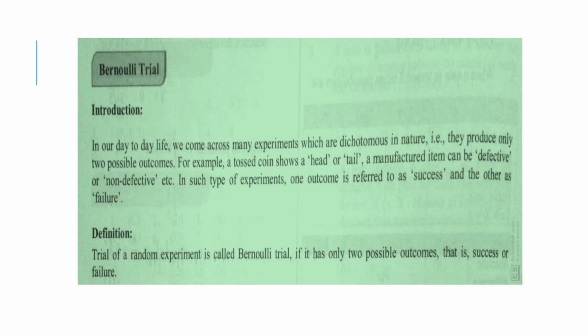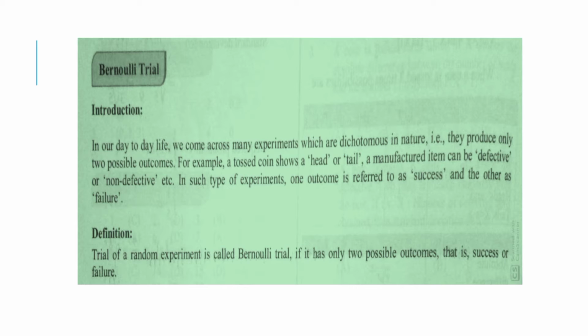Bernoulli trial introduction. In our day to day life, we come across many experiments which are dichotomous in nature. That is, they produce only two possible outcomes. For example, a tossed coin shows a head or tail. A manufactured item can be defective or non-defective, etc. In such type of experiment, one outcome is referred to as a success and the other as failure.